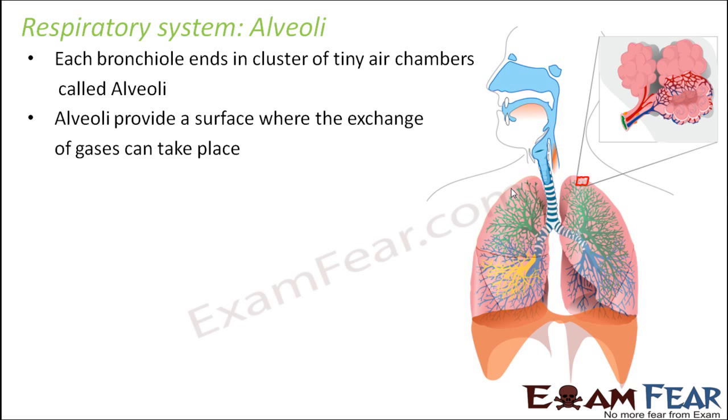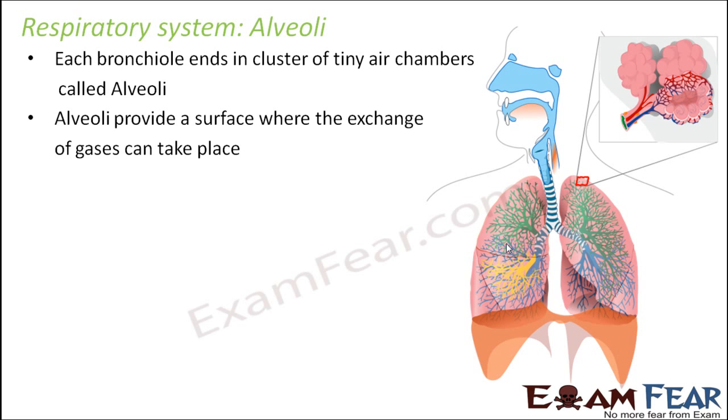That means the oxygen which we have breathed in and which has reached the alveoli can be passed on from the alveoli into the capillaries or the blood vessels. And once the oxygen has been passed to the blood, the blood can carry it to different parts of the body. Similarly, the carbon dioxide, which is a product of cellular respiration, if present in the blood, the blood can also pass that carbon dioxide to the alveoli, and then the alveoli can send it back through the same path.